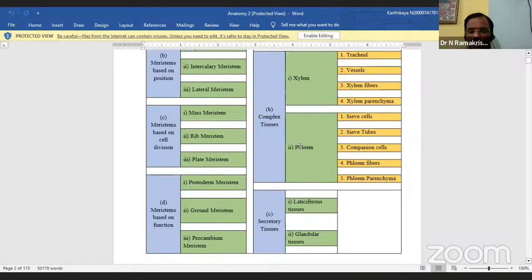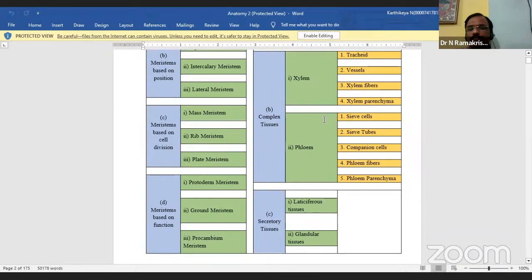So sclerenchyma: sclero means very hard, and chyma means infusion. It is a simple mechanical tissue made up of thick walled lignified cells. The main function of sclerenchyma is to provide strength and hardness to the plant body. So that is sclerenchyma.